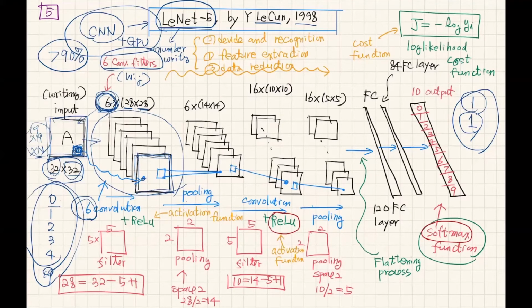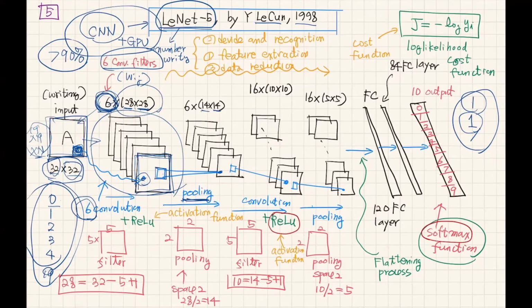Then we apply the pooling operation, and pooling means we have a certain window, then the maximum number is obtained and written to the next output. Of course, here we apply the ReLU function, and then the size of the 28 by 28 matrix is changed to half size, 14 by 14.